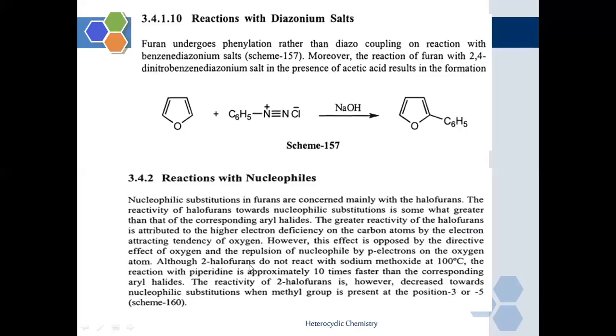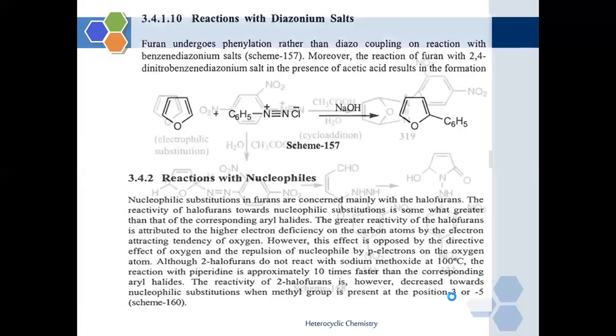The 2-halofurans do not react with sodium methoxide at 100 degrees centigrade, and the reaction with piperidine is approximately 10 times faster than with the corresponding arene halide. The reactivity of the 2-halofurans towards nucleophilic substitution is, however, decreased when a methyl group is present at carbon number 3 and 5 positions.